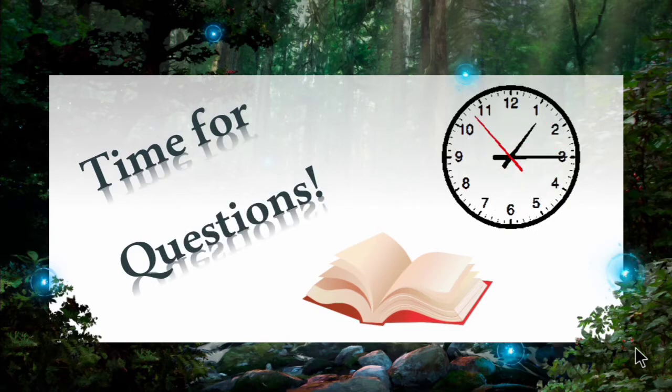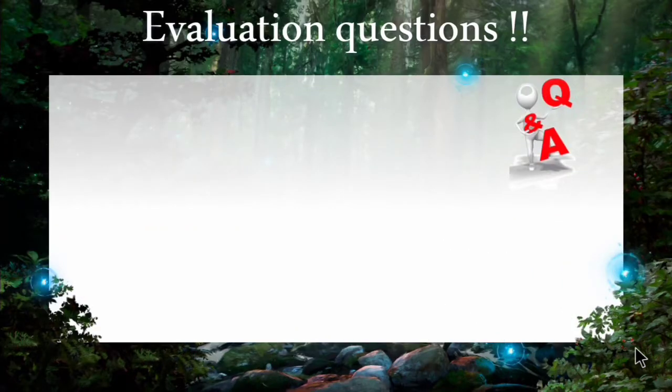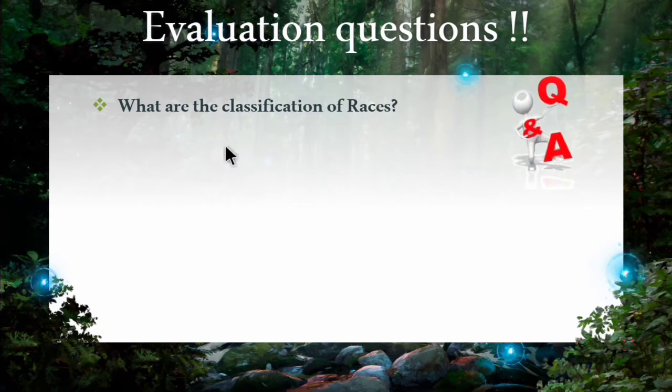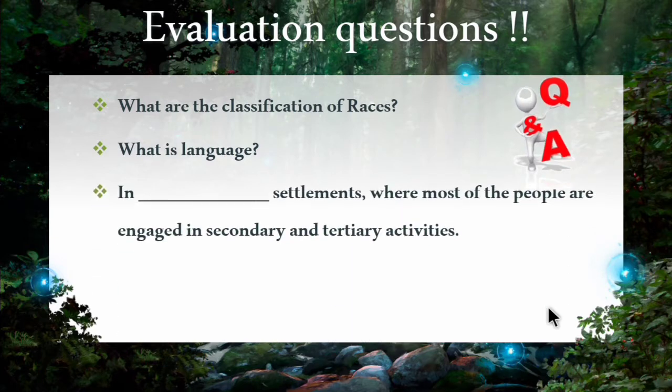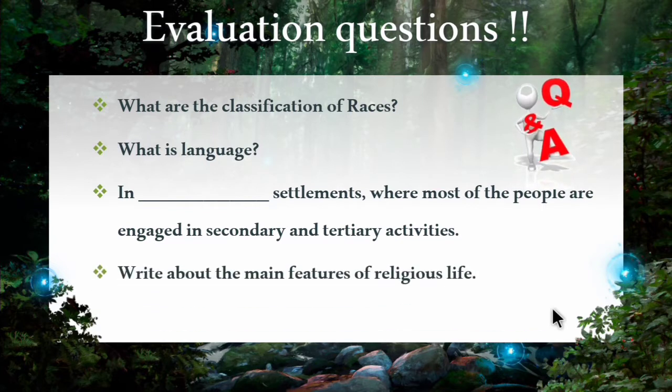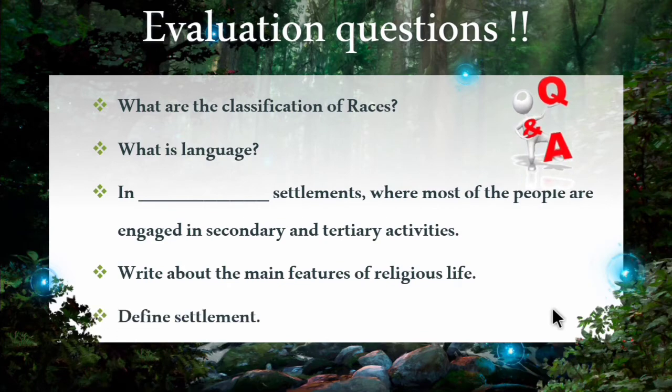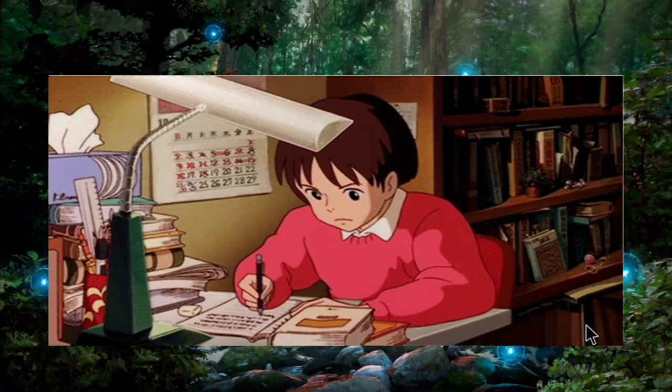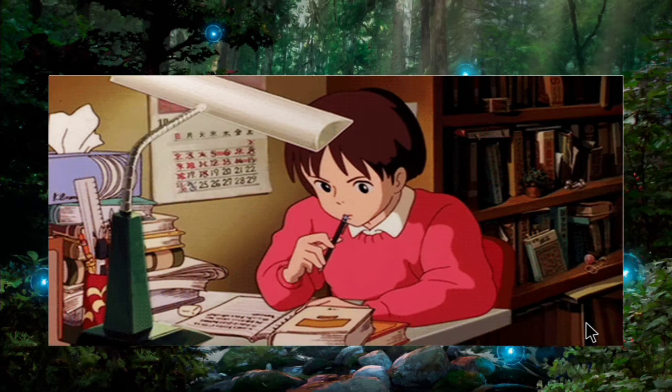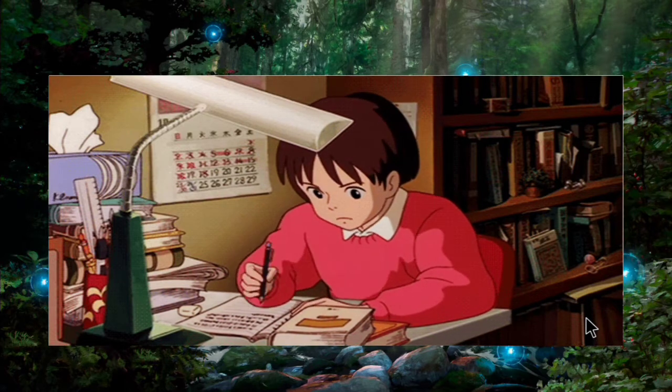So let's see some evaluation questions. So first one is, what is the classification of races? What is language? In which settlements are most of the people engaged in secondary and tertiary activities? Write about the main religious life. Define settlement. So children, try to answer all these questions in the notebook which you are maintaining for social science. In case of any doubts, you can go through the whole session video once again.